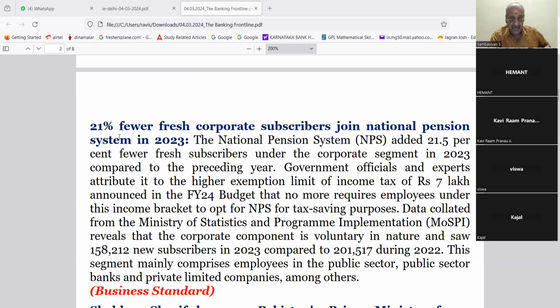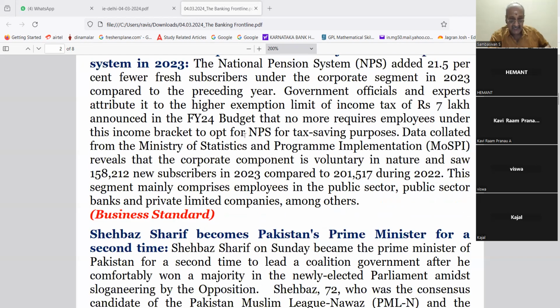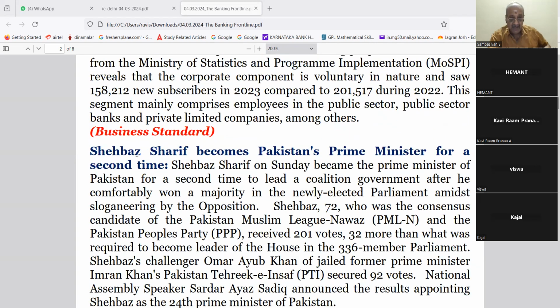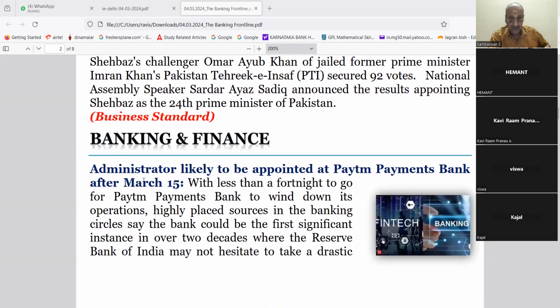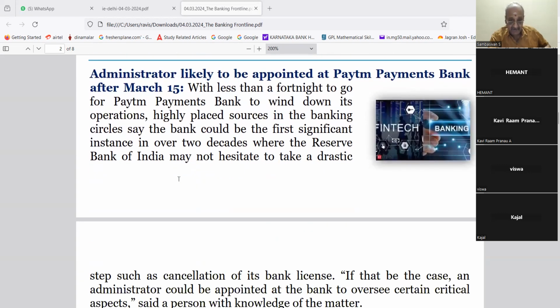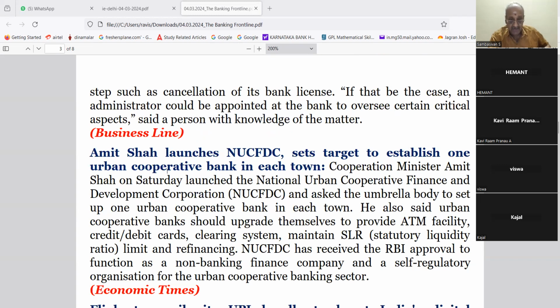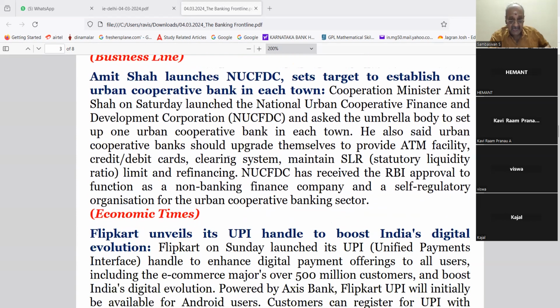Next one, 21% fewer fresh corporate subscribers join National Pension System. Then Shahbaz Sharif becomes Pakistan Prime Minister for a second time. Administrator likely to be appointed at Paytm Payments Bank after March 15. That is an important news. Amit Shah launches NUCFDC, sets target to establish one urban cooperative bank in each town.